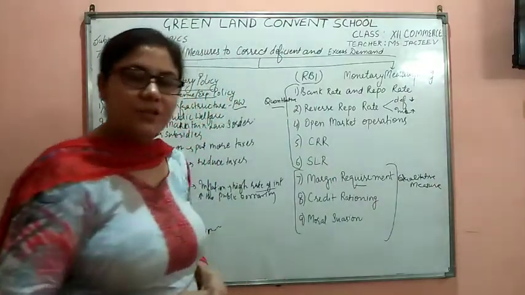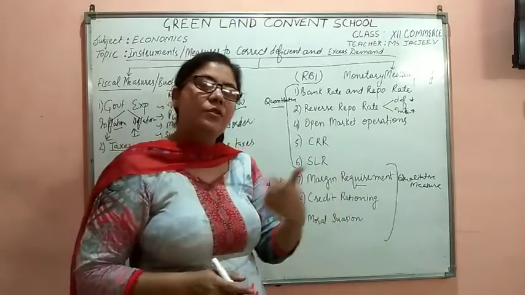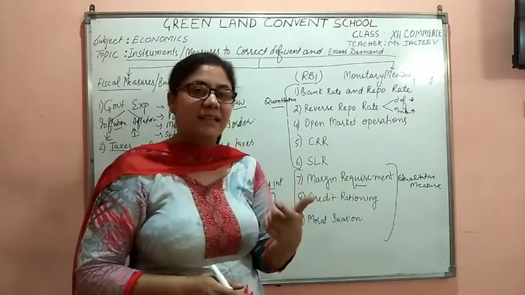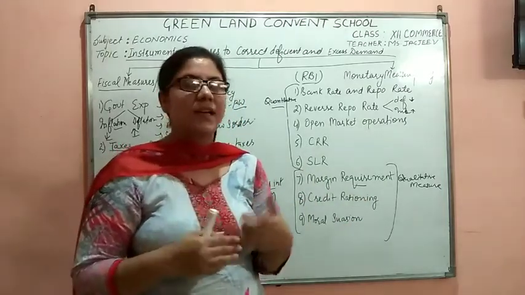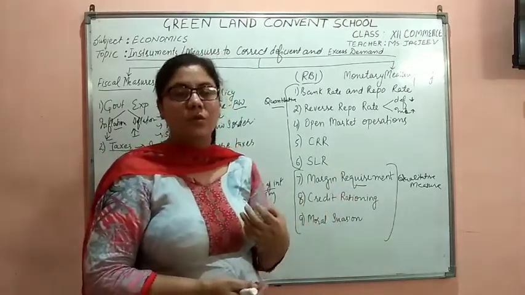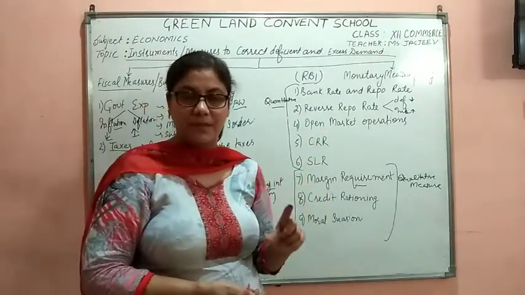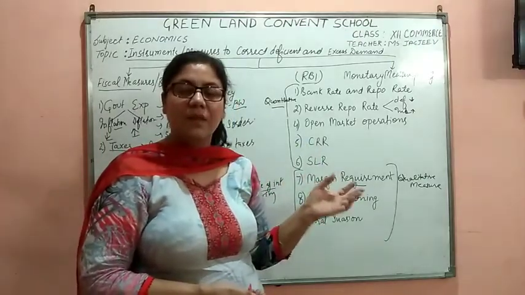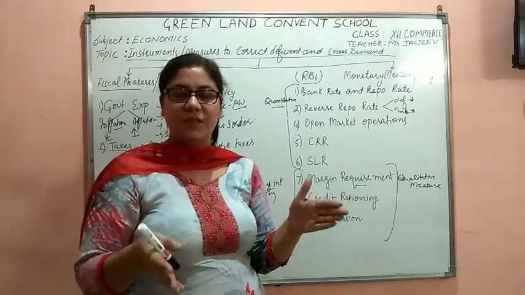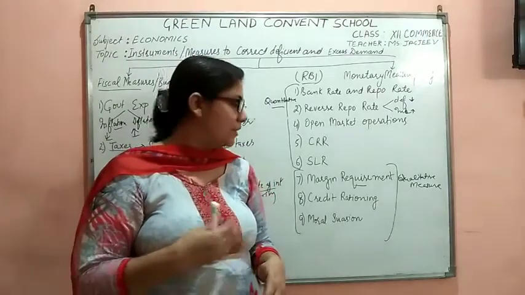First of all, margin requirement. Margin requirement is the difference between the security mortgaged and the loan granted against it. Suppose I am mortgaging a 100 crore security with the bank and in return the bank is giving me a loan of 70 crore. So the difference, 30 crores, is the margin requirement. So in case of inflation, what does the government do? The government increases the margin requirement. It increases it to 40 crores. It means less loan would be provided to the people, and the opposite is done in case of deflation.